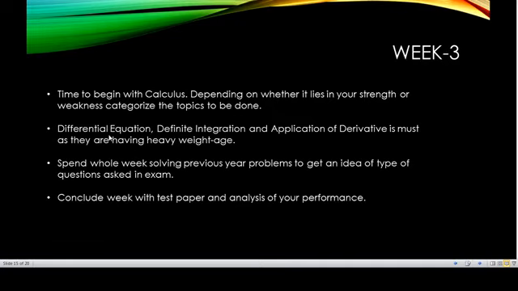So conclude this third week again with a test paper. Now those who are not good in calculus should not waste the whole week on it. They can just touch these 3-4 topics. Application of derivative again requires some concept of minima and maxima, which, even if you're not very good in limits and all, you can still do with the help of previous year questions and practice.